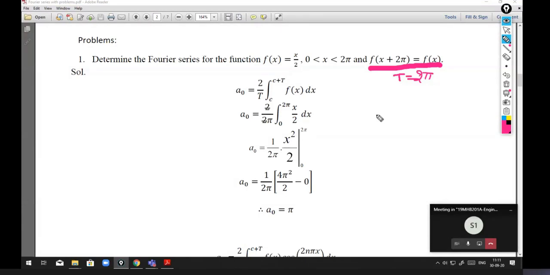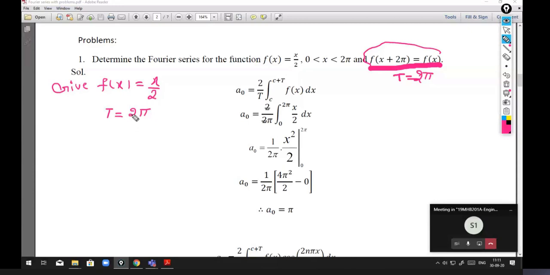Let me collect whatever is given. Given f of x equal to x by 2, and period T is 2 pi, because from this itself we can easily note the period.